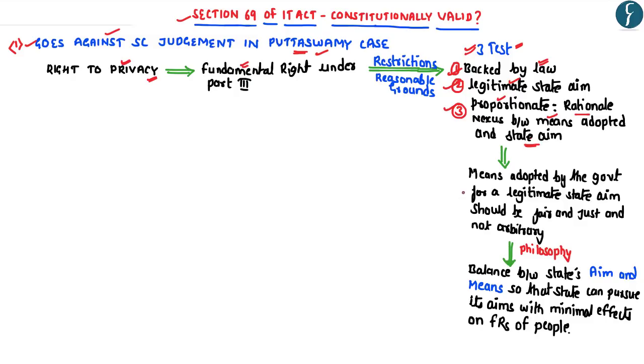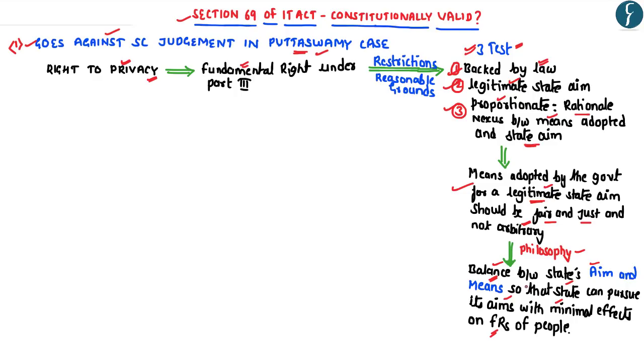So, the doctrine states that the means adopted by the government, even for a legitimate state aim, should be based upon fairness and justness, and there should be no arbitrary action by the government even for a legitimate state aim. The basic philosophy behind the doctrine of proportionality is that there should be a balance between the state's legitimate aim as well as means so that the state can pursue its aims with minimal effect upon the fundamental rights of the people.